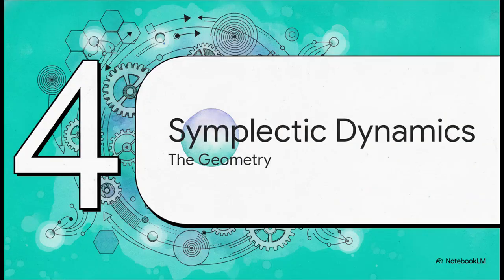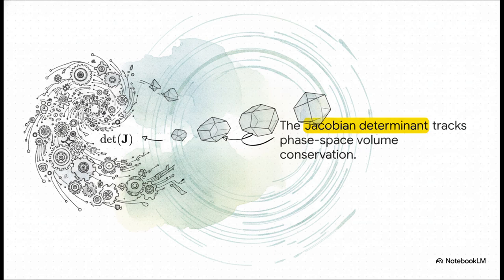Okay, on to Section 4, Symplectic Dynamics and Stability. Let's look at the geometry. Now, what's really interesting here is the use of the Jacobian determinant. It's used to measure the volume of the system's execution state, or its phase space.